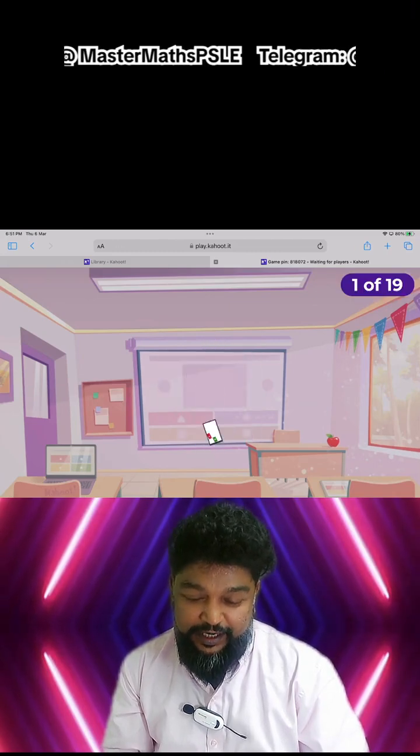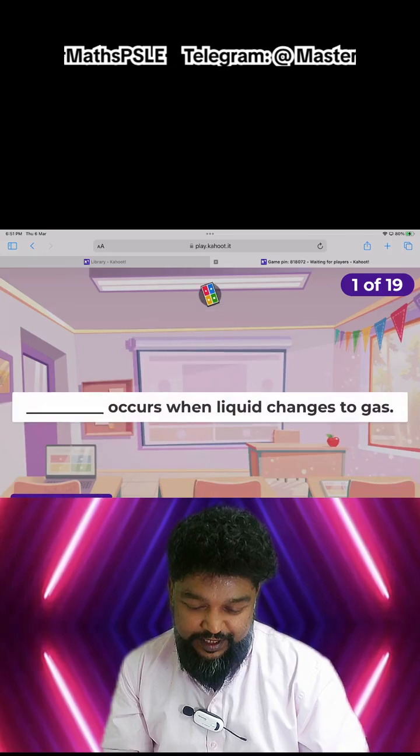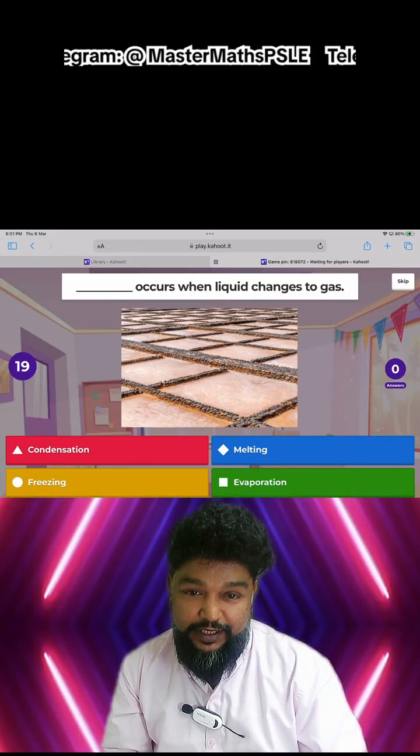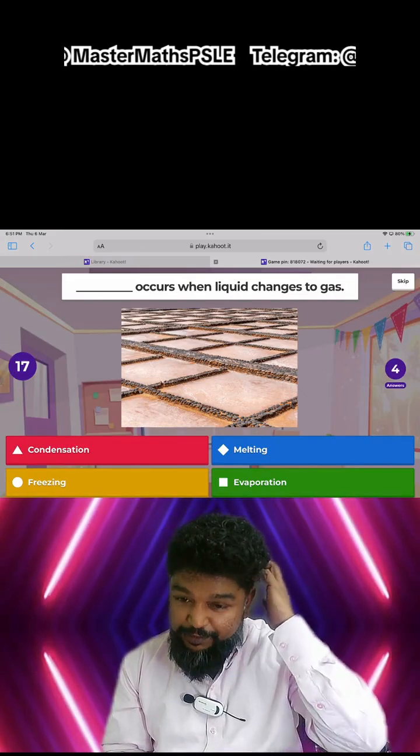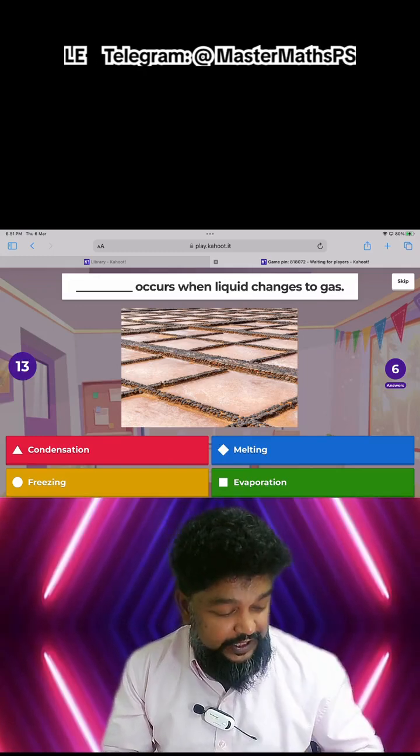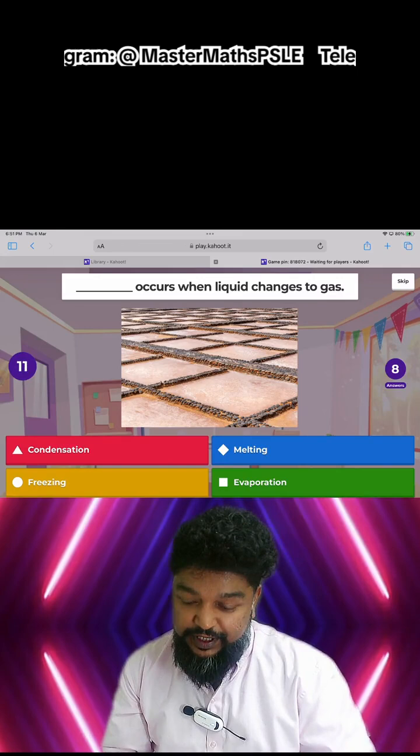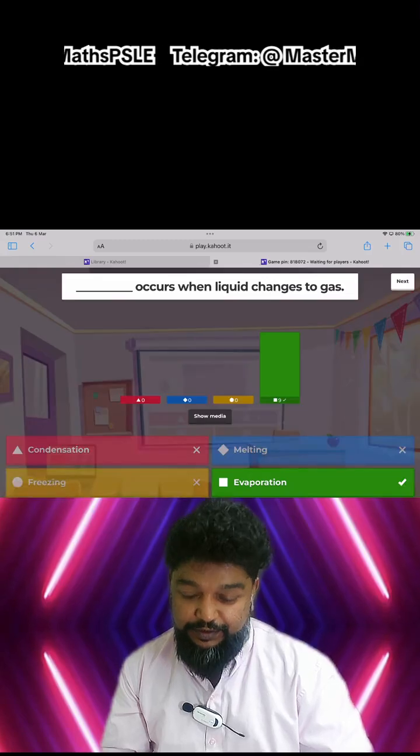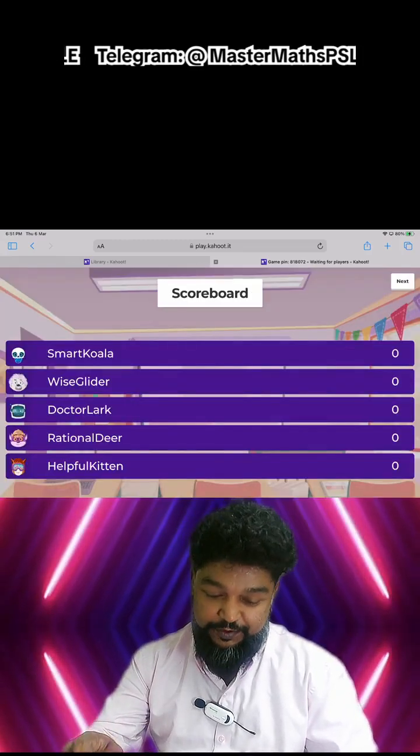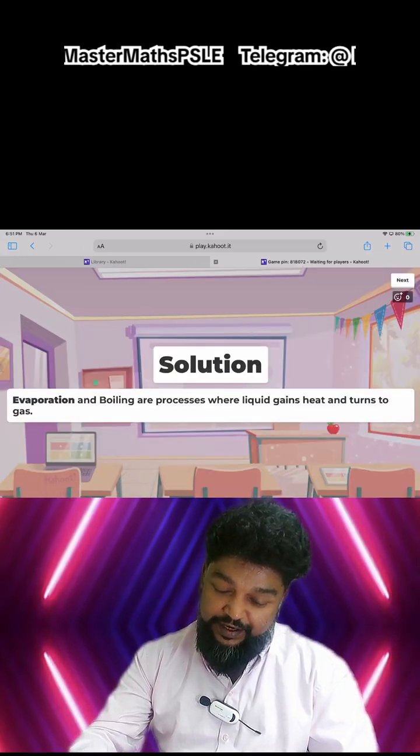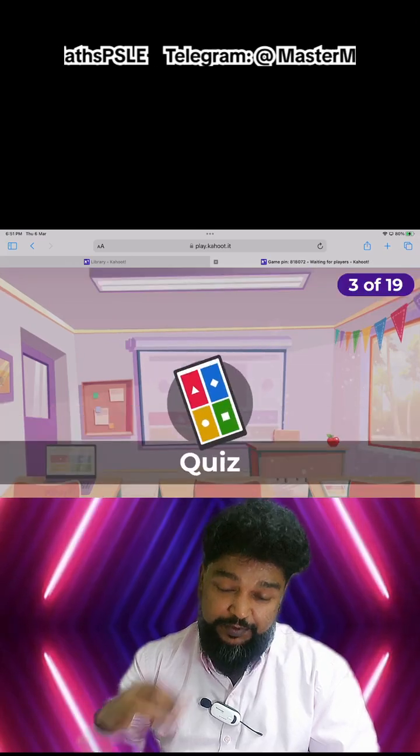Question number 1. Okay, what happens when liquid becomes gas? Remember, liquid to gas. Gas can either be water vapor or steam. Which of these processes changes liquid to gas? I have 8 answers. Cool, right? All of us got this. Excellent. Let's see who was the fastest. Smart Koala. Thank you. Right, evaporation and boiling are both processes where liquid changes state.